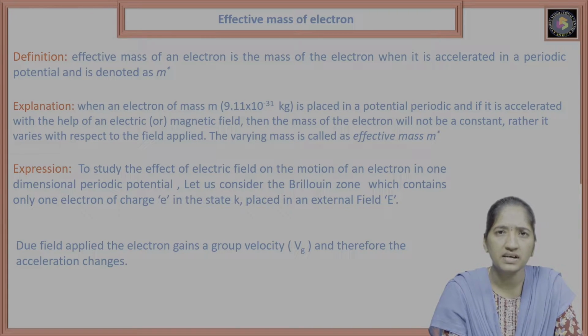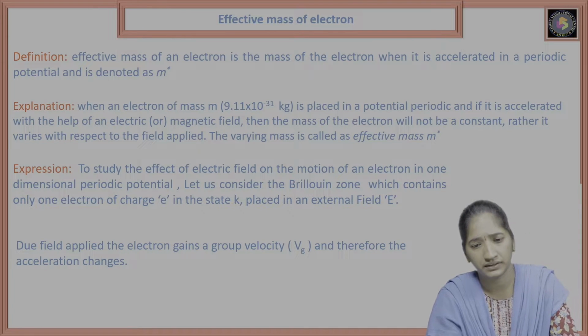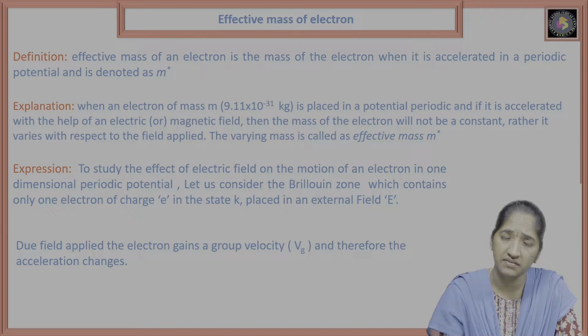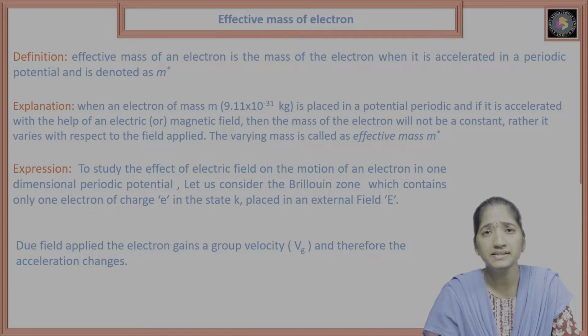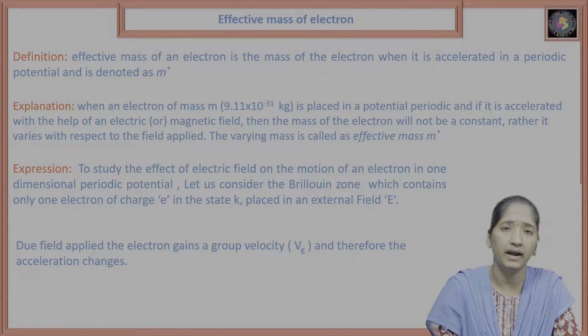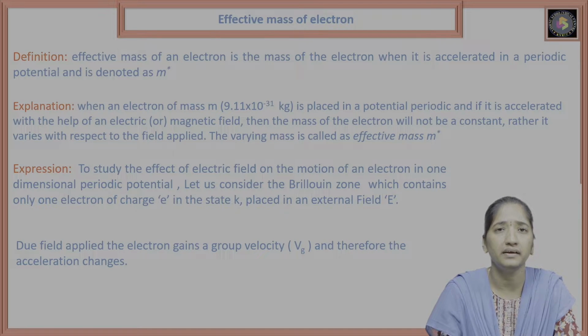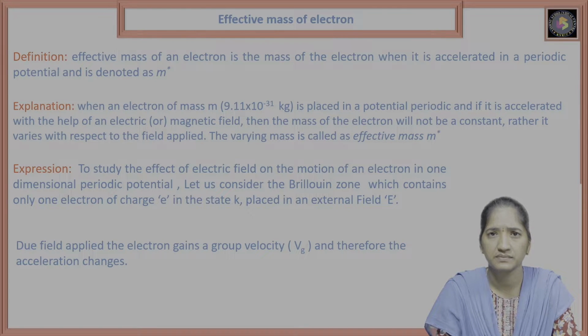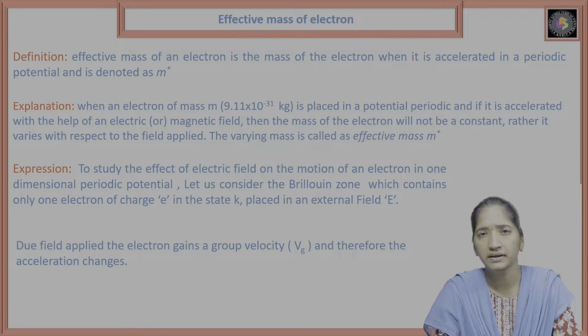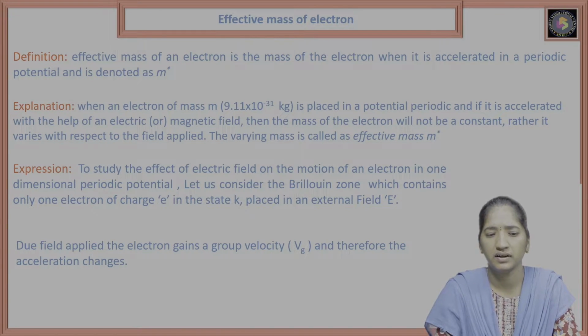Effective mass of an electron is the mass of an electron when it is accelerated in a periodic potential, and it is denoted by m star. We represent the mass by m, and here the effective mass of an electron is denoted by m star.